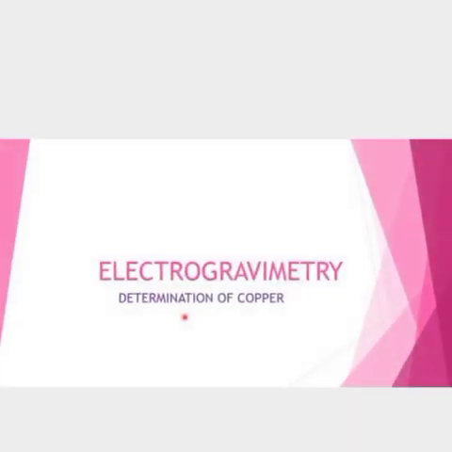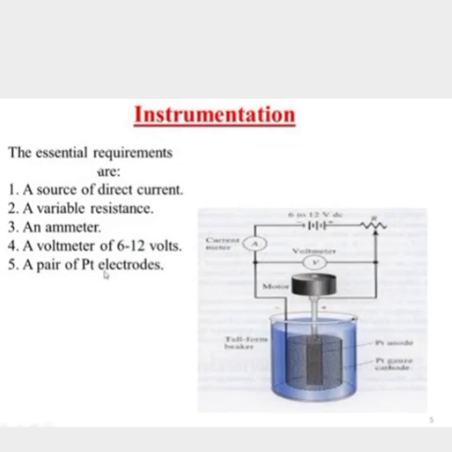Next we will see electrogravimetry, in that the determination of copper. Some instruments are used in the determination of copper. The essential requirements are a source of direct current, a variable resistance, an ammeter, a voltmeter of 6 to 12 volts, and a pair of platinum electrodes. You can see them in the figure.